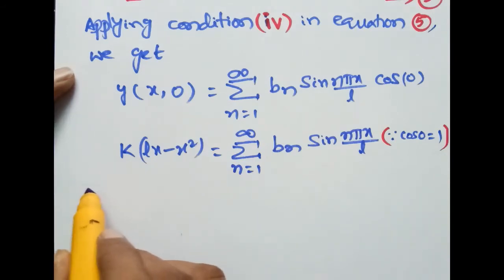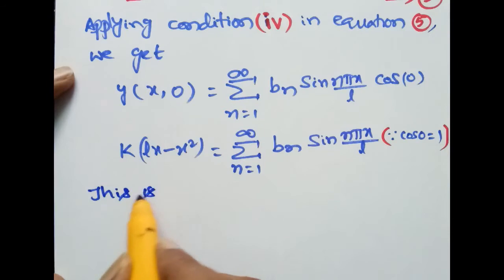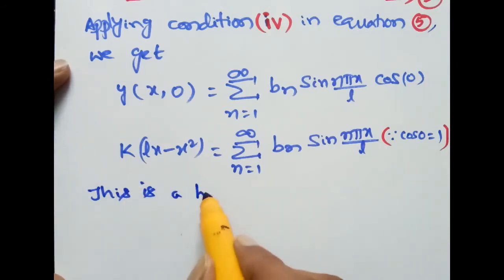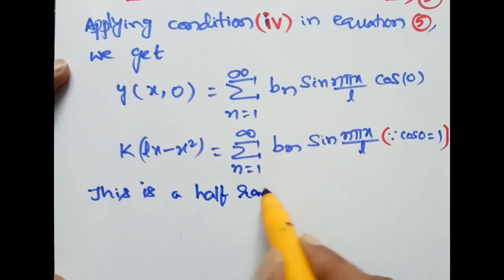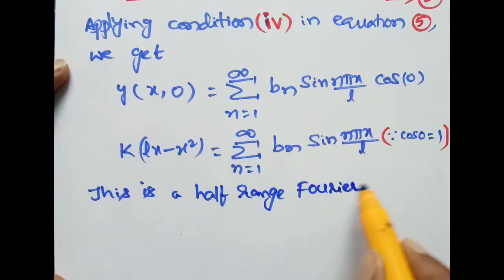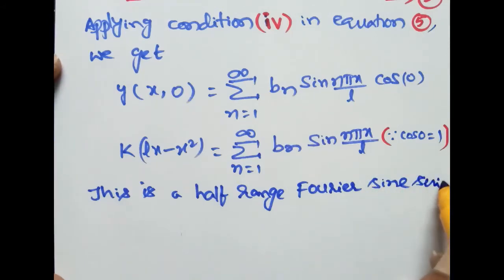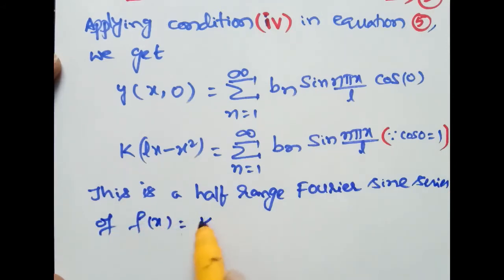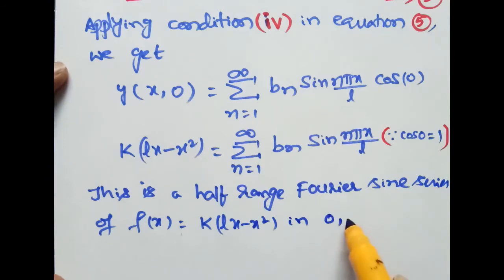This is a half range Fourier sine series of f of x is equal to k into lx minus x square in the interval 0 comma l.